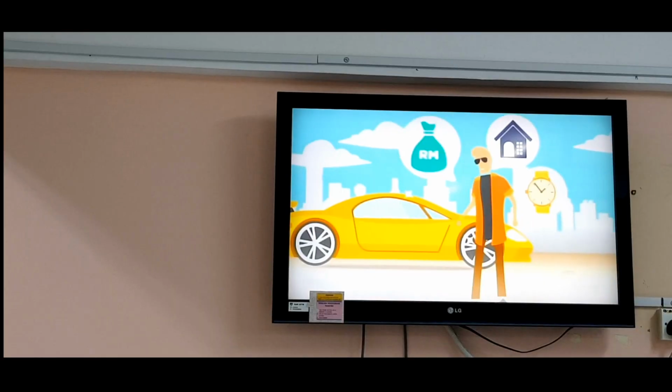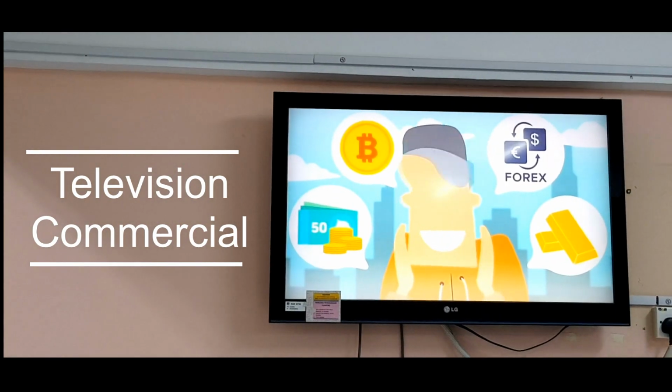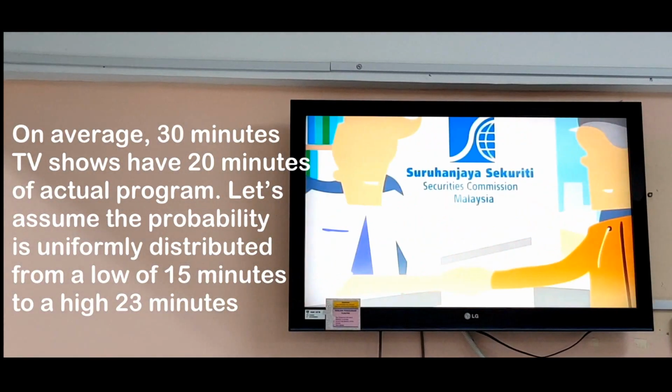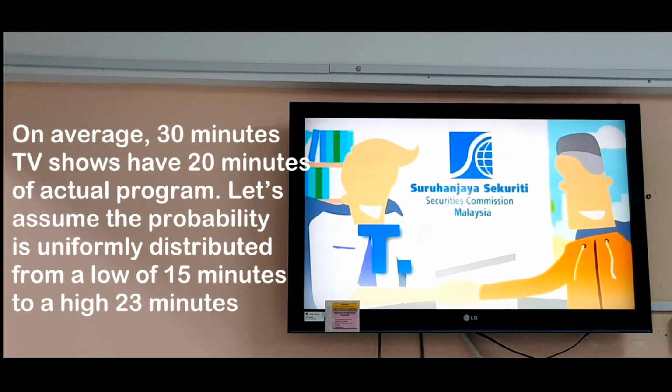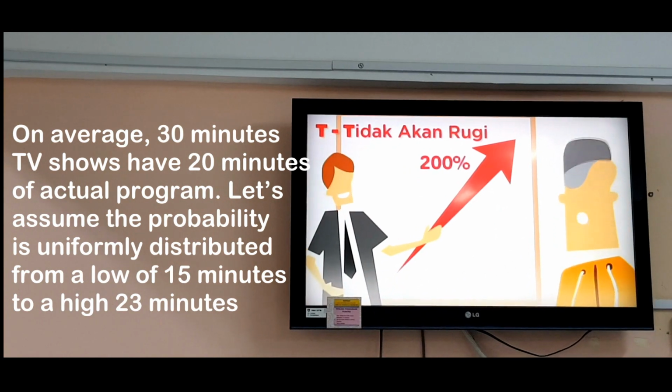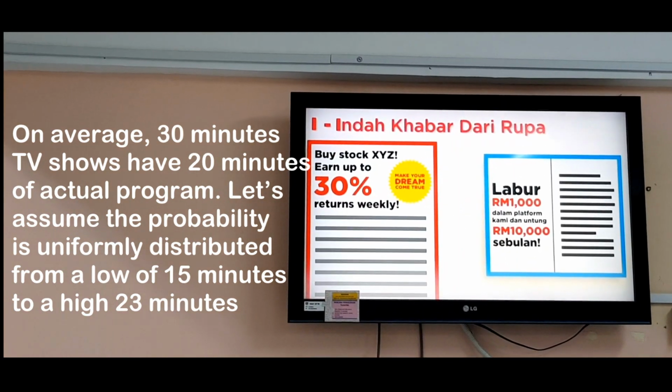When dealing with continuous outcomes, the probability for any specific outcome is undefined. We can only find probability over a range of outcomes. Here's the example for the continuous uniform distribution. On average, 30-minute TV shows have 20 minutes of actual program. Let's assume the length is uniformly distributed from a low of 15 minutes to a high of 23 minutes.